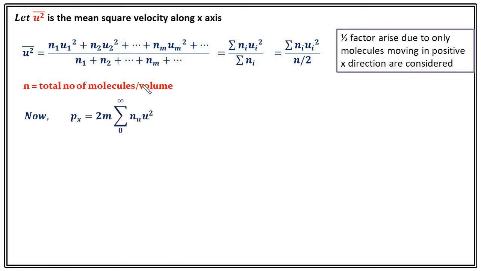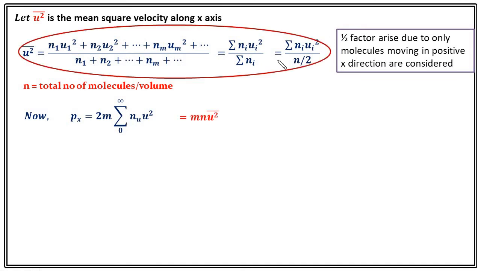Now, we have just derived px equals this. Utilizing this relation, we can simply write px equals mn u square bar. U square bar is the mean square velocity along the x-axis. Similarly, we can find the expressions for py and pz.